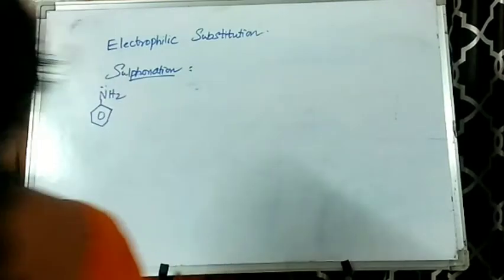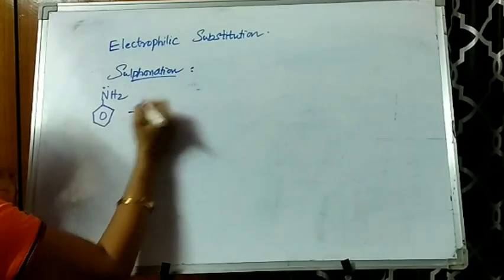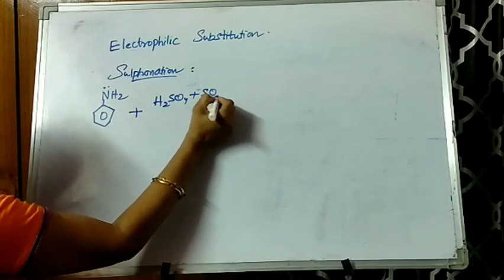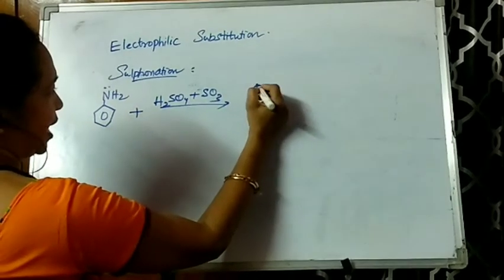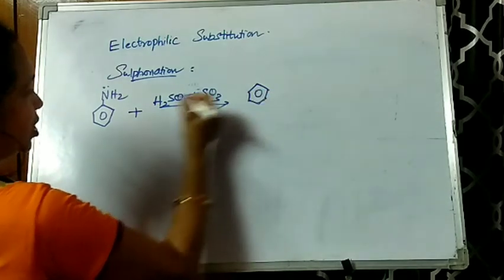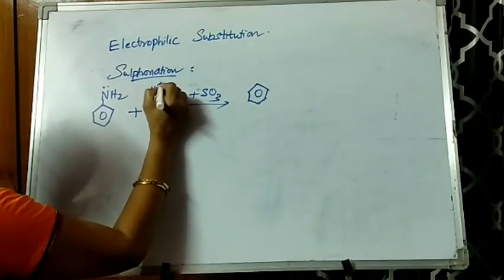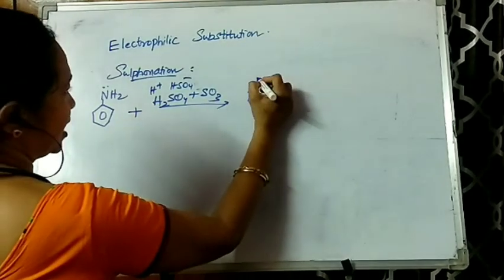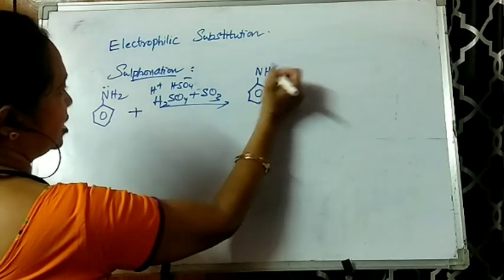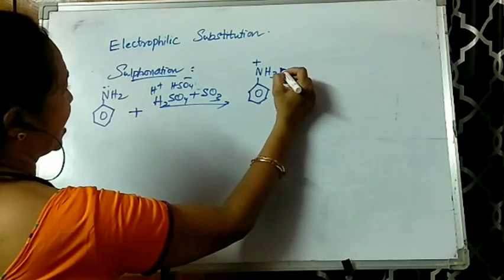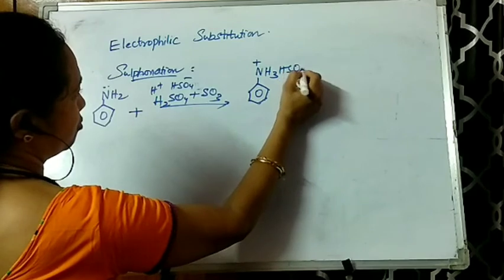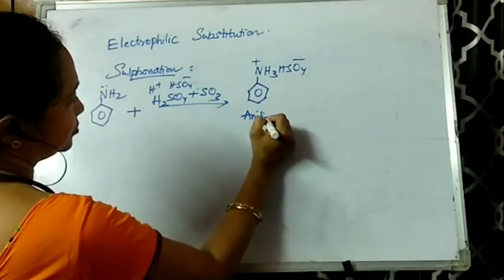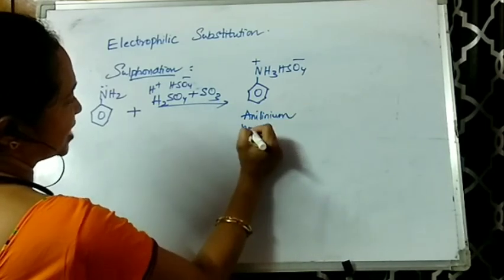Here we go. So here aniline is treated with sulfonation mixture, that is H2SO4 plus SO3. Then you will be getting anilinium hydrogen sulfate. You can see H2SO4, H plus and HSO4 minus. You can split that. So it is NH3, here I'll be writing plus, and HSO4 minus. So this is called anilinium hydrogen sulfate.